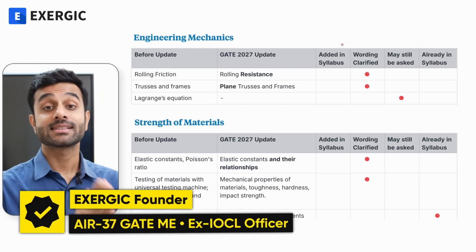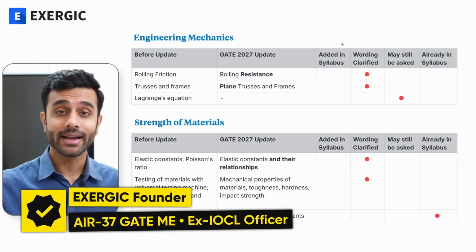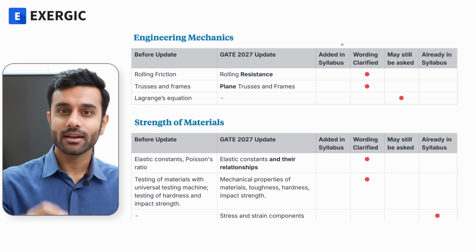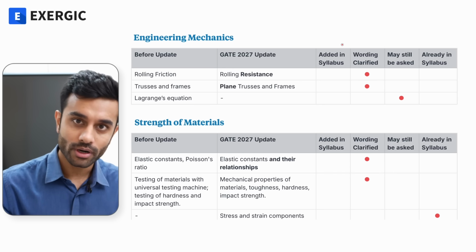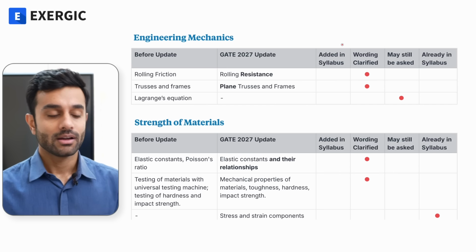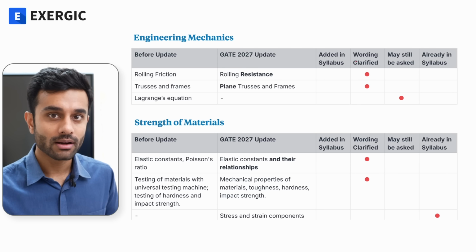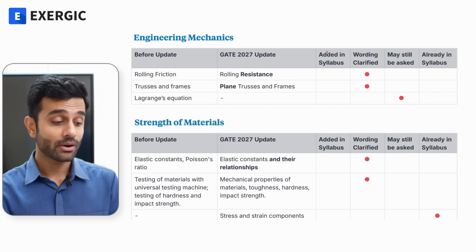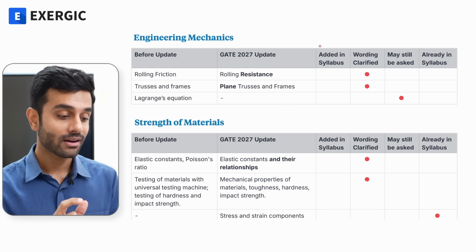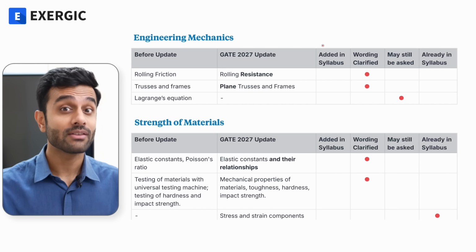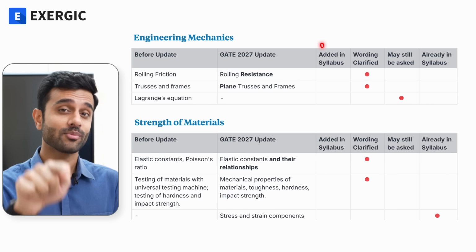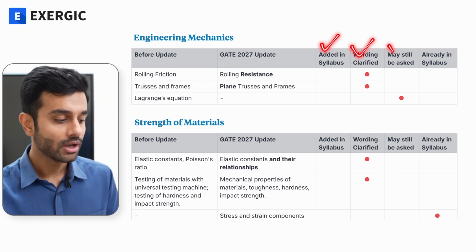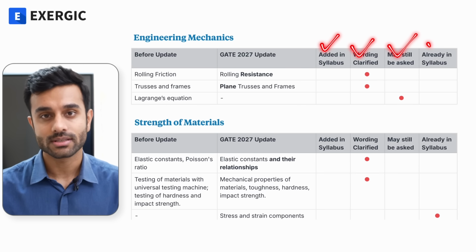Syllabus for GATE 2027 has been updated, is revised, is changed. So after carefully analyzing the entire PDF, each and every single word, against the previous syllabus, we have compiled a table of what changed in the syllabus: what topics got added, where wording got changed, where things got removed from the syllabus, and where even after removal the things can be asked in the exam, and which of these were actually already in the syllabus. So we have a detailed analysis of the syllabus with us.